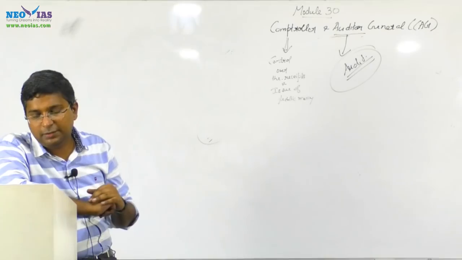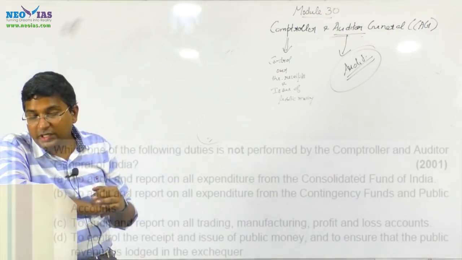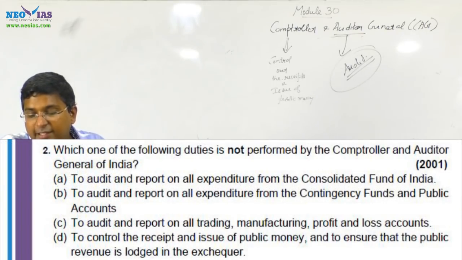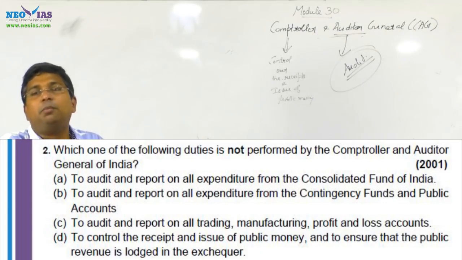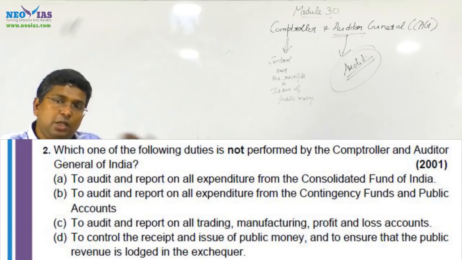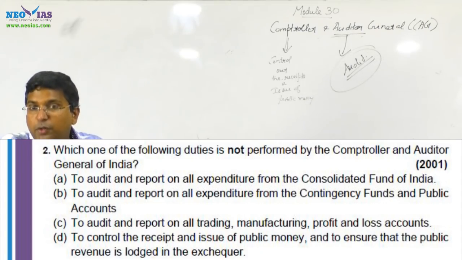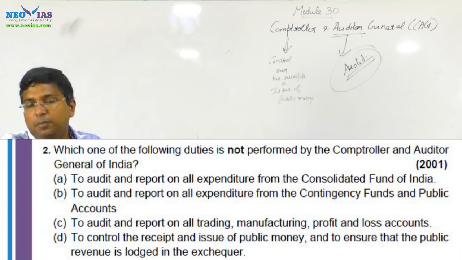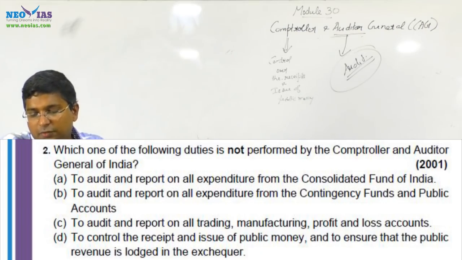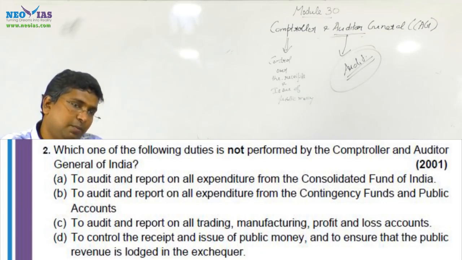Now see the second question. Read the question carefully. It's an ABCD question and it's a 'not' question: which of the following is not performed by the CAG. So 3 of the choices are functions performed, and you have to find which is not. Choice A, to audit and report on all expenditure from the Consolidated Fund of India, is correct.